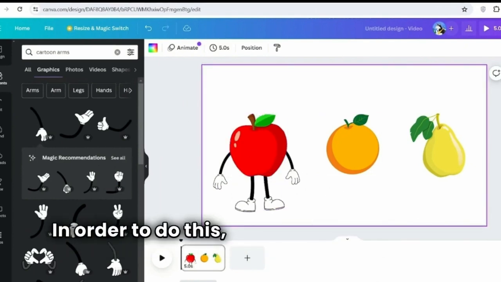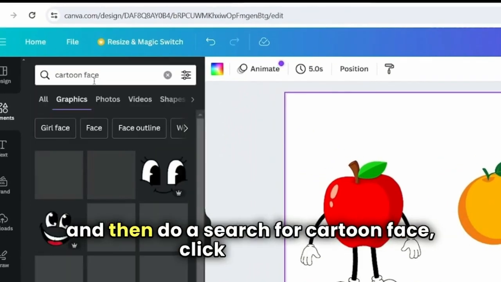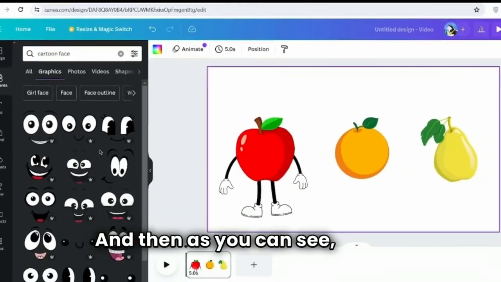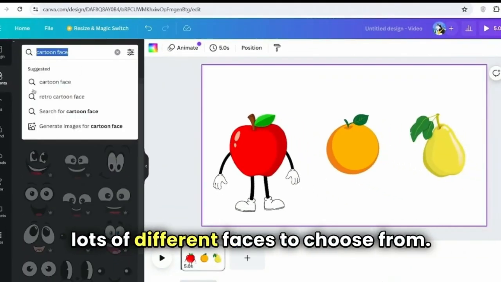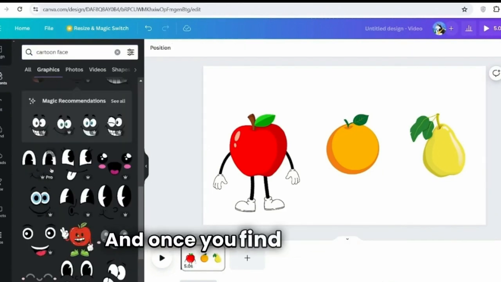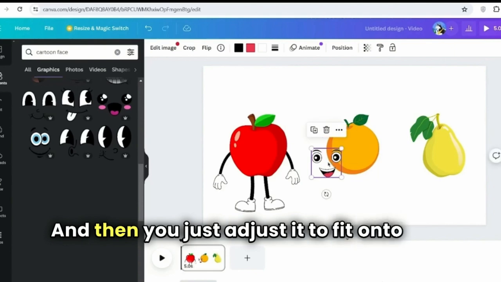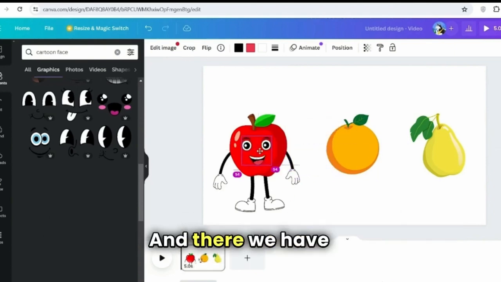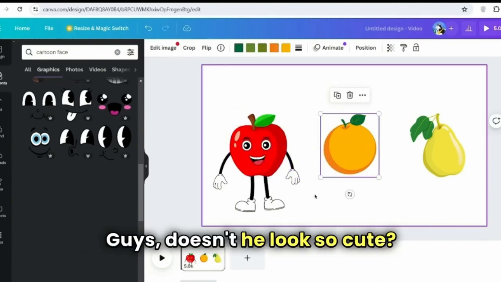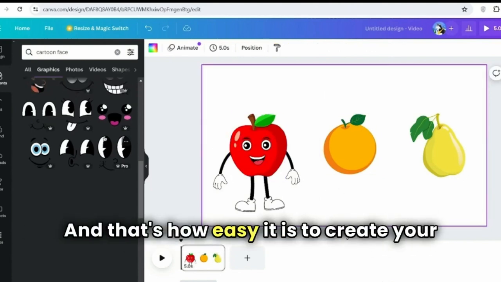In order to do this, we're going to come to Elements, and then do a search for cartoon face. Click Graphics, and then as you can see, there's lots of different faces to choose from, so you just scroll through this and then choose the one you like. And once you find the one you like, you simply click onto it, and then you just adjust it to fit onto your character. And there we have it, guys. Doesn't he look so cute? I think he looks adorable. And that's how easy it is to create your character.